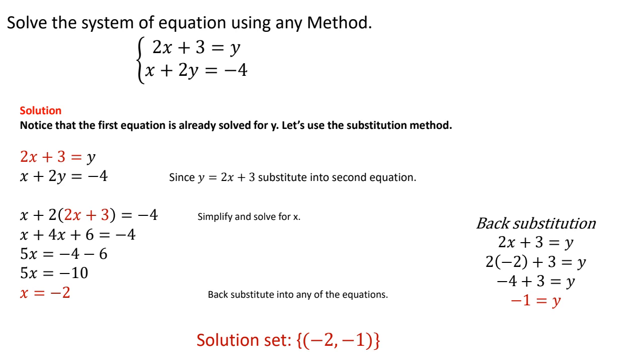Negative 4 plus 3 is a negative 1. So here, again, my back substitution, I get negative 2, negative 1. Okay. Again, if you have any questions, please let me know. If I'm going too fast, please stop me.